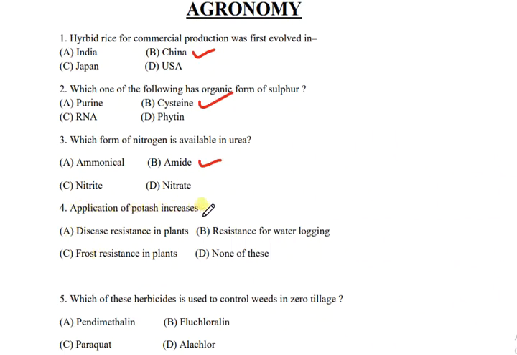Application of potash increases disease resistance in plants, resistance for waterlogging, frost resistance in plants, or none of these. Above all of the options, the correct answer is A, that is disease resistance in plants.